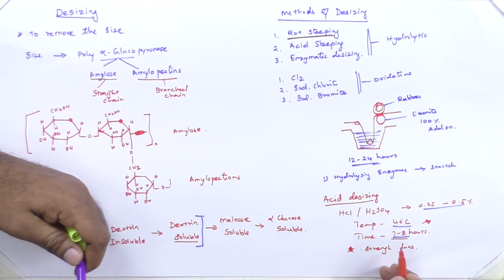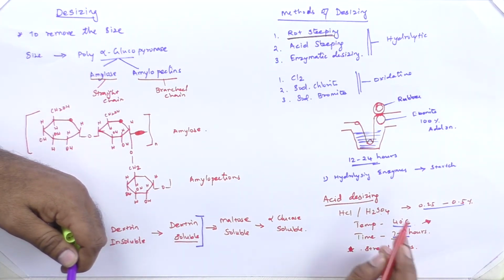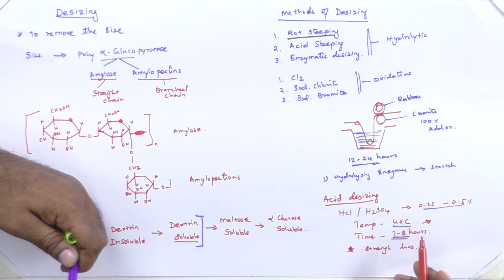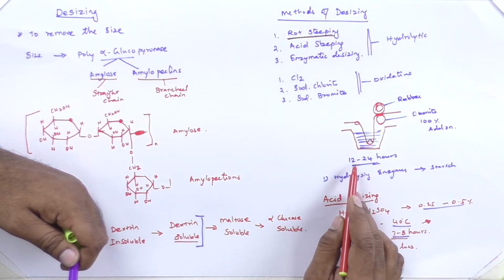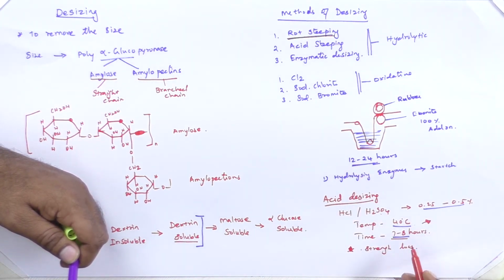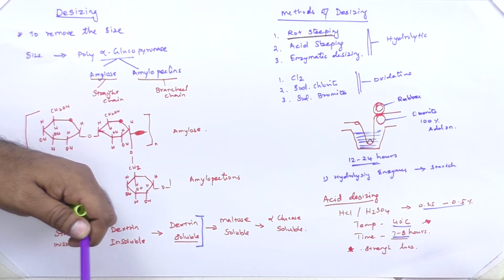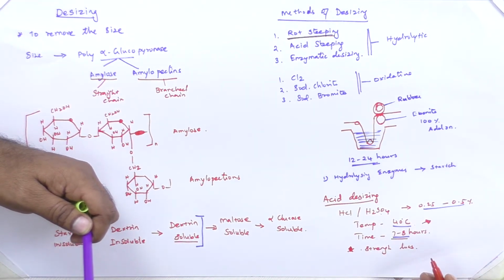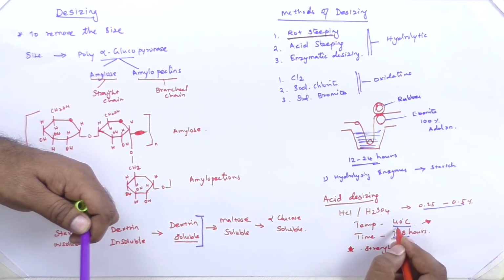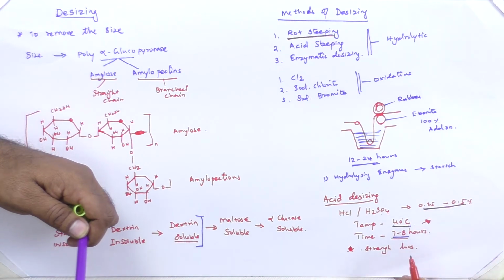In this process, the time is reduced when compared to the rot steeping method. In rot steeping, the time is 12 to 24 hours, whereas in this process the time is 7 to 8 hours. So the time is reduced drastically, but in this process we are using acids.